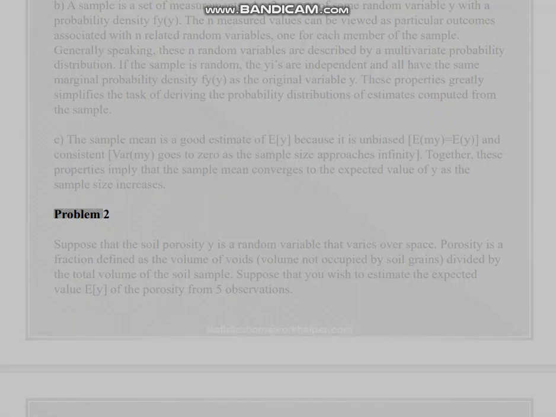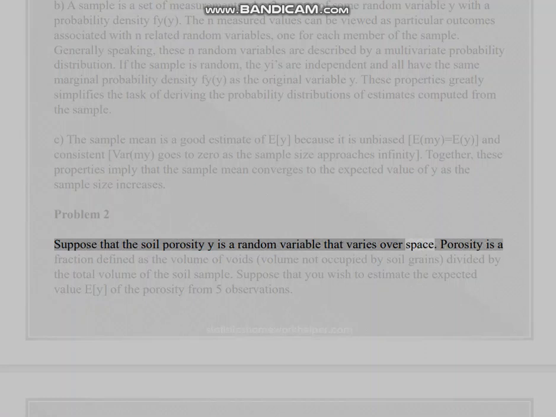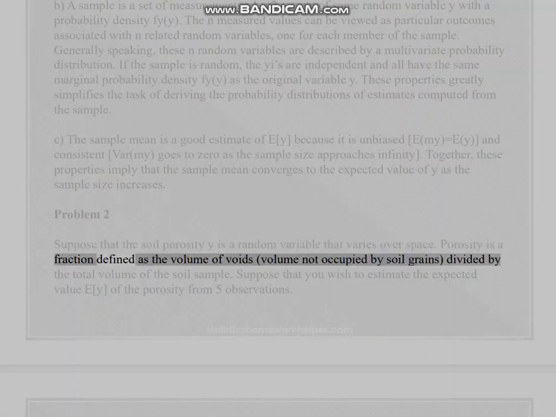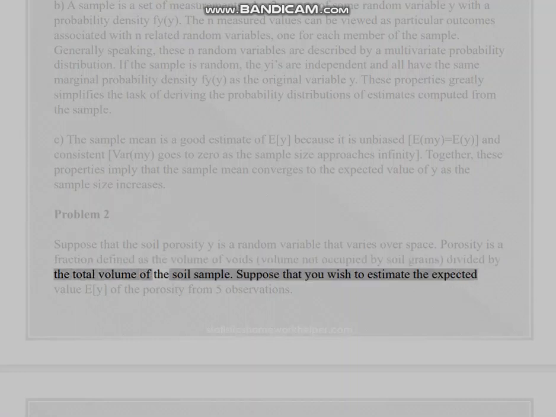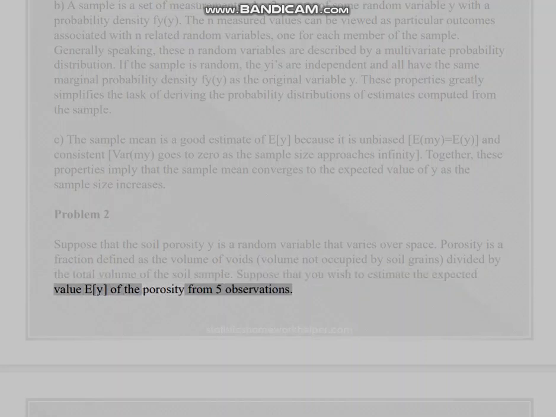Problem 2. Suppose that the soil porosity Y is a random variable that varies over space. Porosity is a fraction defined as the volume of voids, volume not occupied by soil grains, divided by the total volume of the soil sample. Suppose that you wish to estimate the expected value E[Y] of the porosity from 5 observations.